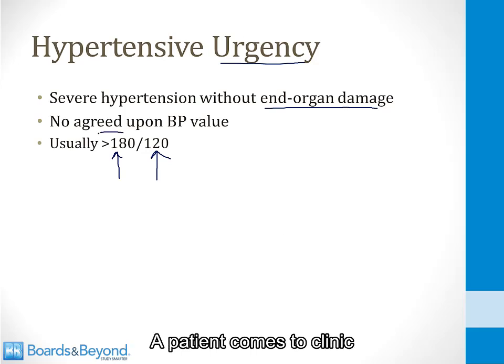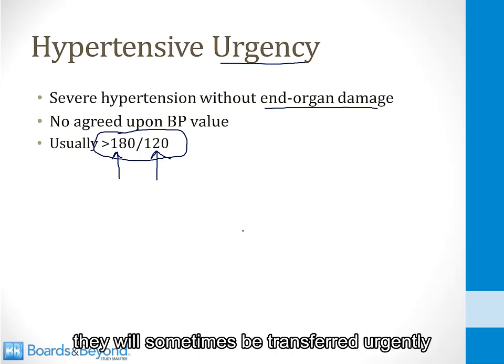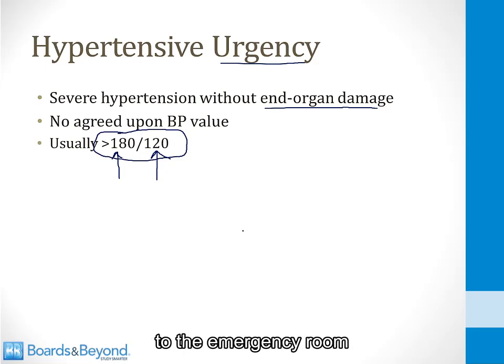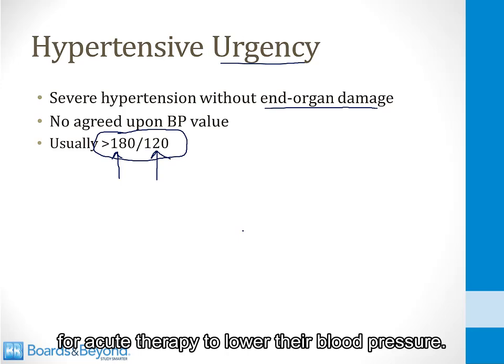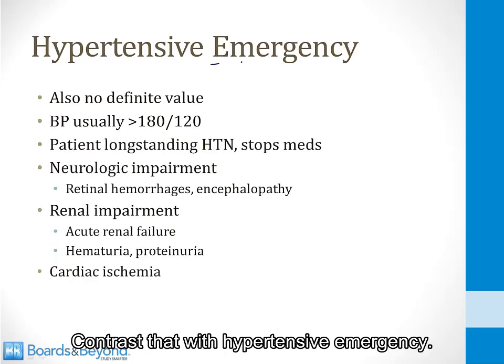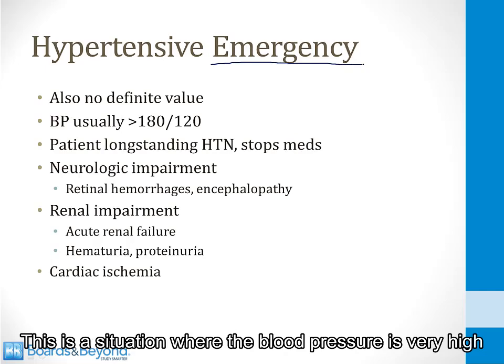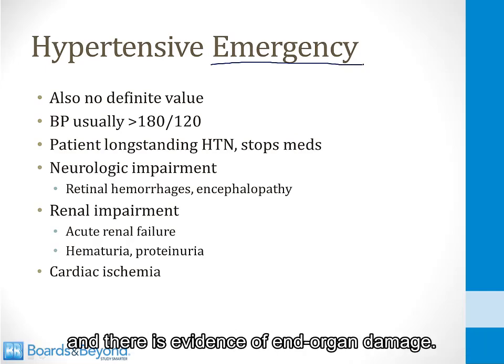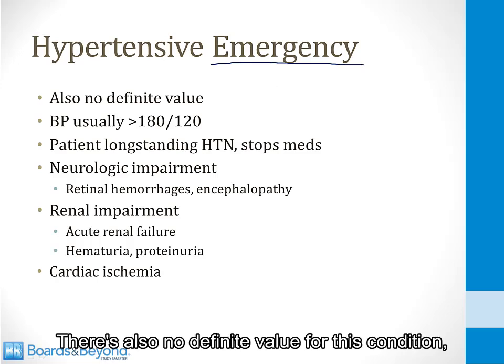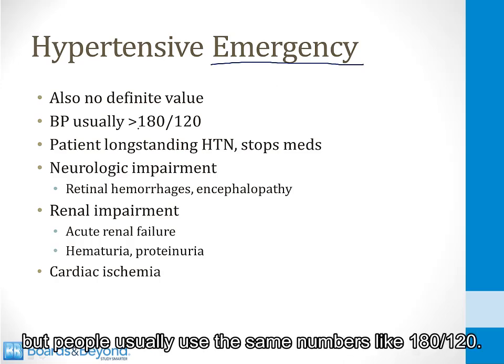A patient comes to clinic with a blood pressure reading like this. They will sometimes be transferred urgently to the emergency room for acute therapy to lower their blood pressure. Contrast that with hypertensive emergency. This is a situation where the blood pressure is very high and there is evidence of end organ damage. There's also no definite value for this condition, but people usually use the same numbers like 180 over 120.